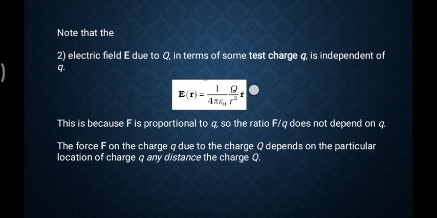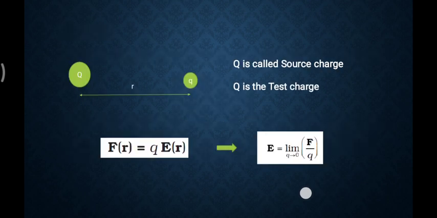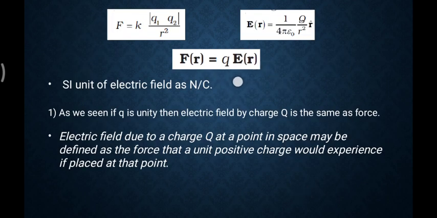In the expression of electric field you can find there is no contribution from the small q. It means that the electric field of any charge does not depend on the other charges around it. So it is independent of that expression. Actually it cancels out in this scenario.